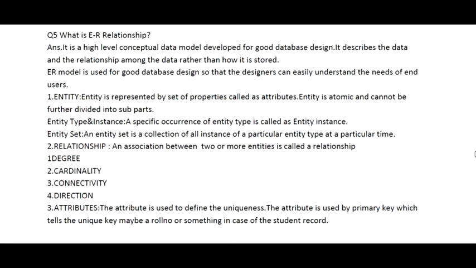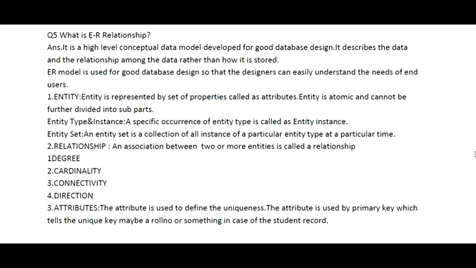An ER diagram is similar to how we create a flowchart, and it involves three things: an entity, the attributes, and a relationship. We know that the ER diagram is used to understand the needs of the end user. So the first property is the entity. An entity is represented by a set of properties called attributes. So whenever we are talking about an entity, it will be represented by a set of attributes that are divided into subparts in a table.